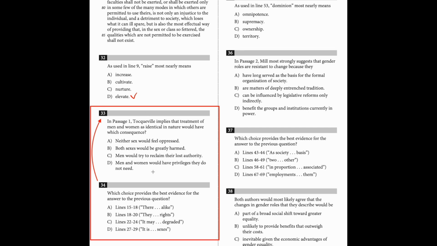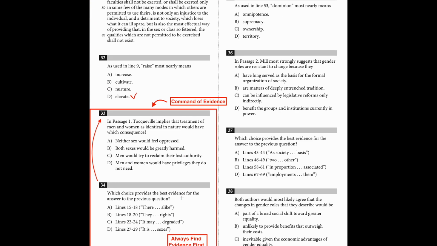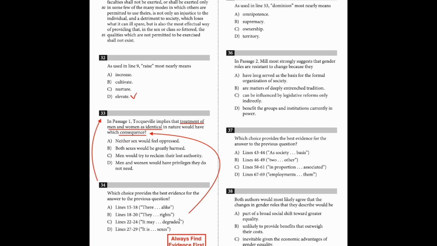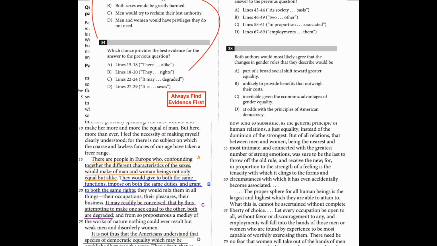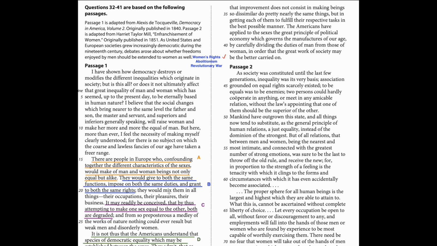For question 33 and 34, those two questions are related. Question 34 asks you to find the best evidence for the answer you picked for question 33. I call this command of evidence questions. My trick is always to find the evidence first, because the evidence has to be related to the question asked. So here the evidence should be about the consequence of men and women being treated as identical in nature. So there has to be some consequences in the evidence. Let's check the evidences first.